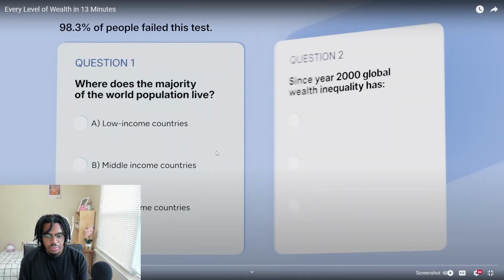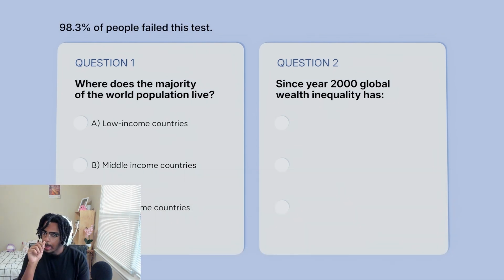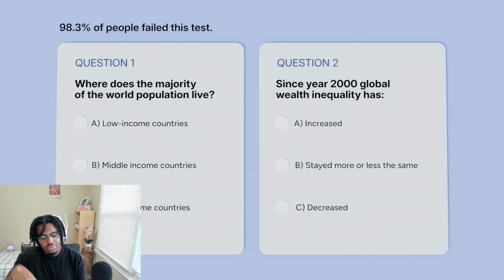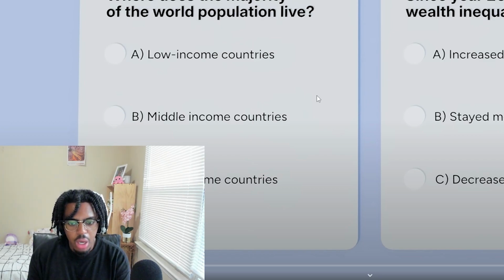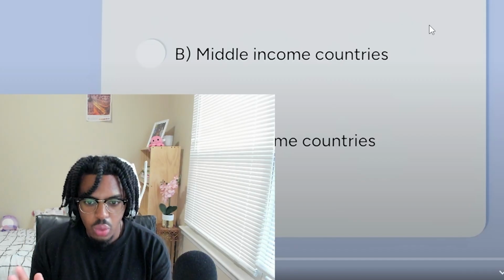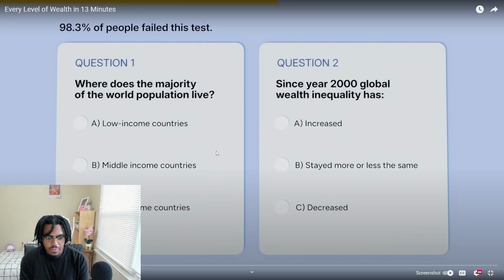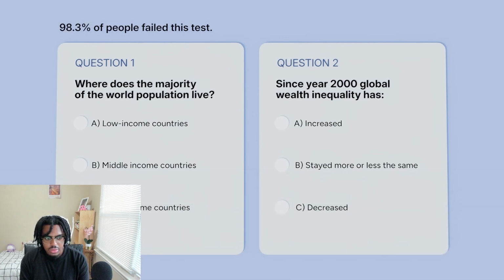And 2. Since year 2000, has global wealth inequality A. increased, B. stayed the same, or C. decreased? Okay, obviously it's increased, probably by a lot. I'm gonna say B for 1, A for 2. Hold on to your answers, we'll come back to them.